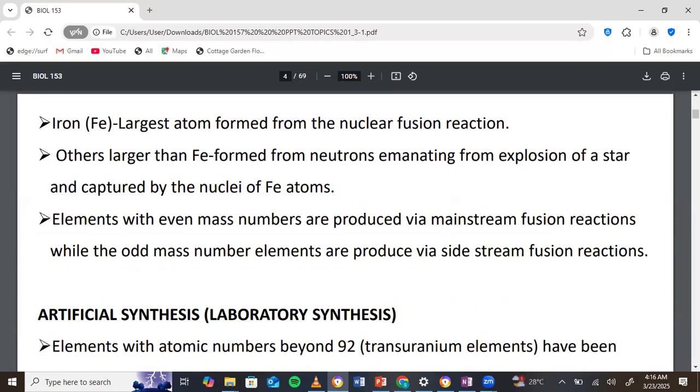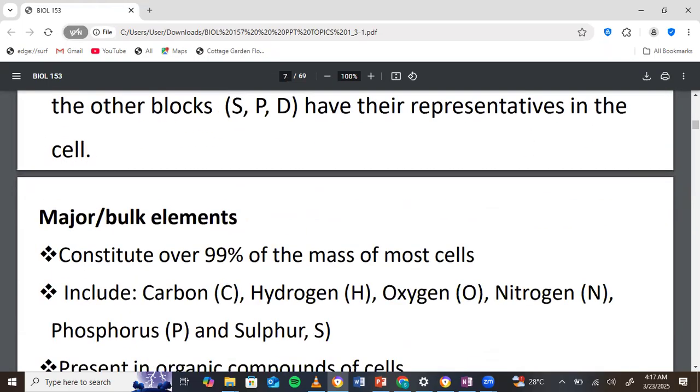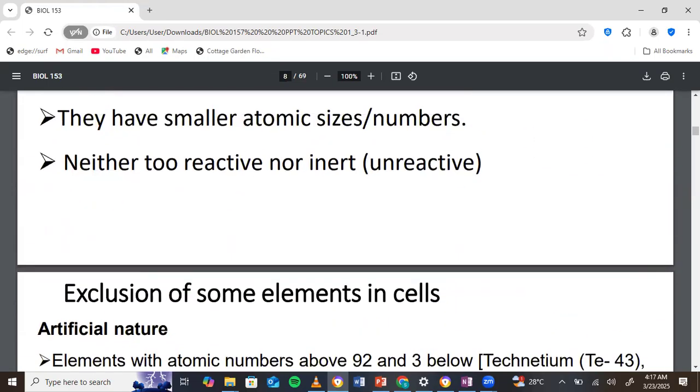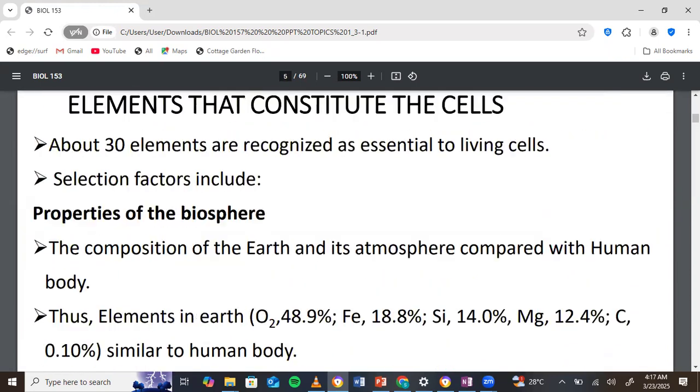Now, the last point in the stellar hypothesis is that elements with even mass numbers are produced by mainstream fusion reaction, whilst elements with odd mass numbers are produced by side stream fusion reaction. This is a very important concept. I won't go into it, but the truth is even mass number elements are more stable, right? So fusion reaction will generally lead to more stable products, which are the even mass numbered elements. In the examples I gave up there, you realize that all of them were leading to even numbered elements. Let me go up.